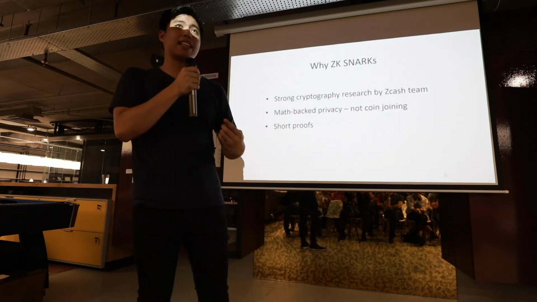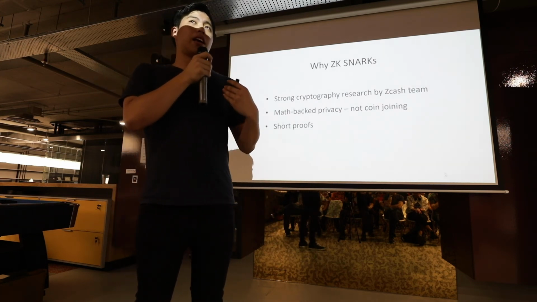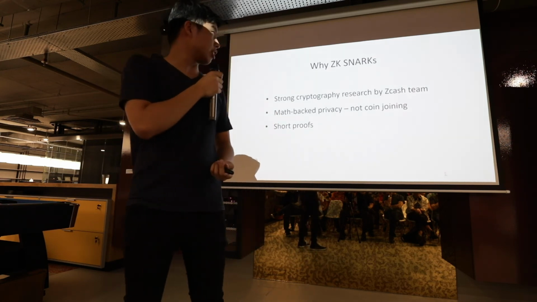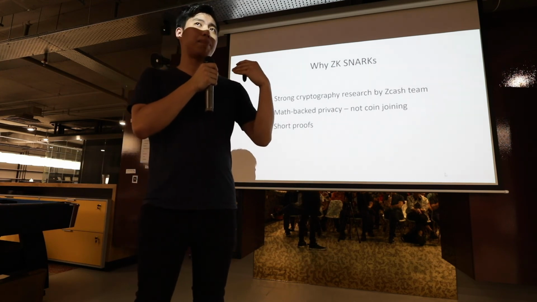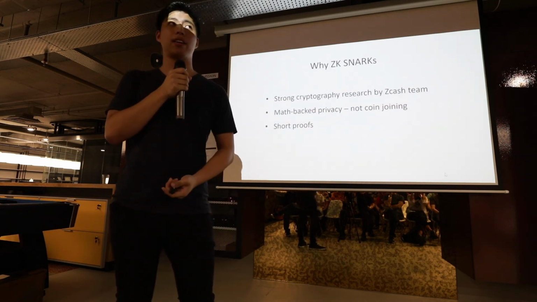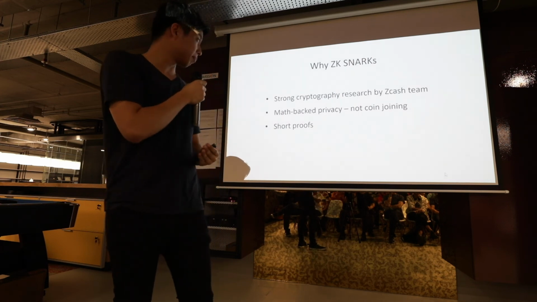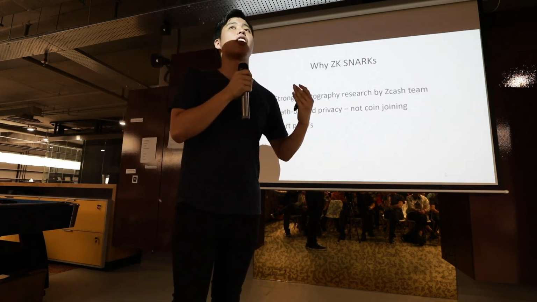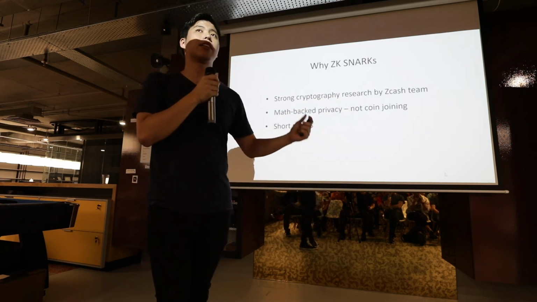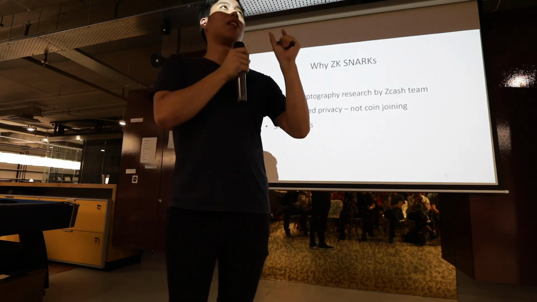Right, so why are ZK SNARKs popular nowadays? I'm going to cover that. It has certain properties that make it very strong cryptography, and it's led by the Zcash team. Its security is backed by math. The difference with other private cryptocurrencies like Monero or Zcoin is that it's not coin joining, it's very solid cryptography. The other important point about ZK SNARKs is short proofs, because like we saw just now, the property of ZK SNARKs is that it's succinct, which means it's verified very quickly.